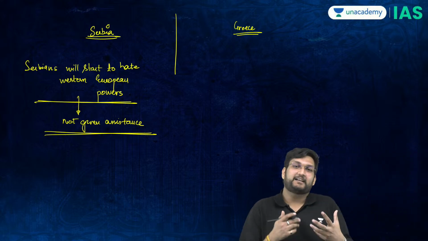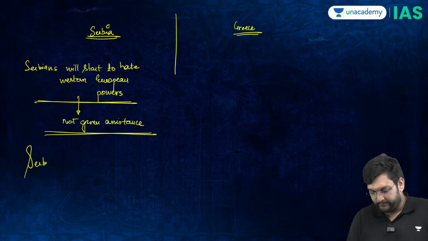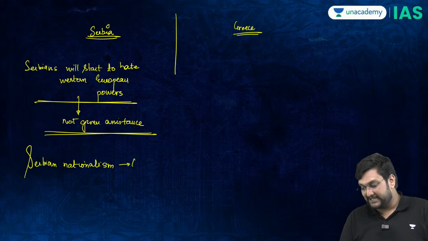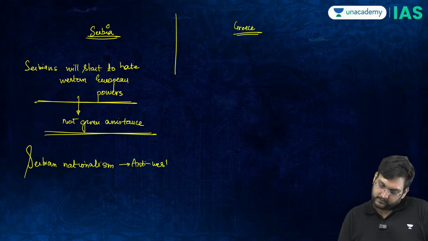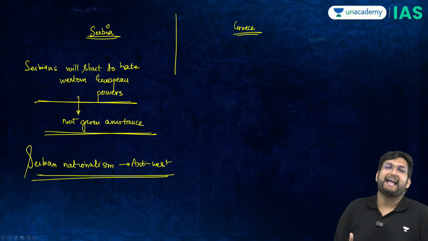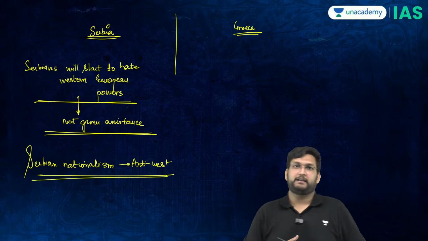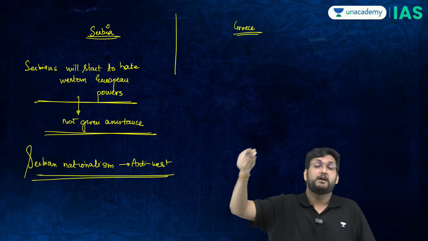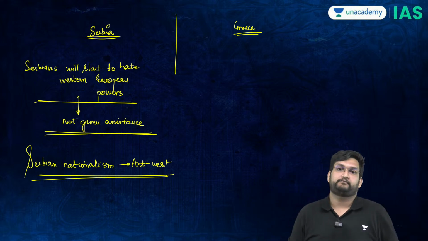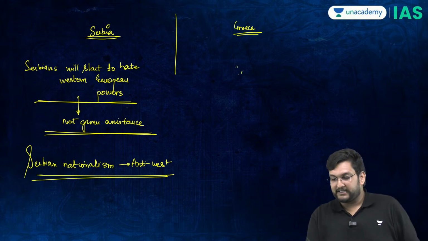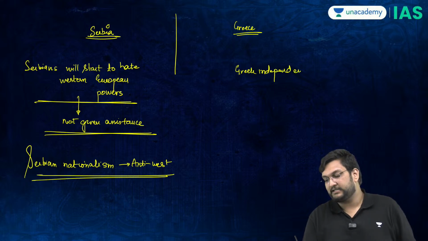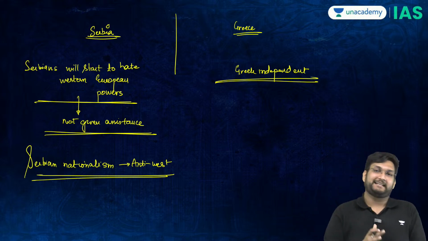And this is where Serbian nationalism, a very important point, please note this, this is one of the reasons for the First World War. Serbian nationalism was explicitly anti-West. That Britain, France did not help me. Slavs, Russians are our brothers, were not able to get involved. But why did Britain and France help Greece? And this is where the Greek independence will in a way send jitters through the Balkan sector.